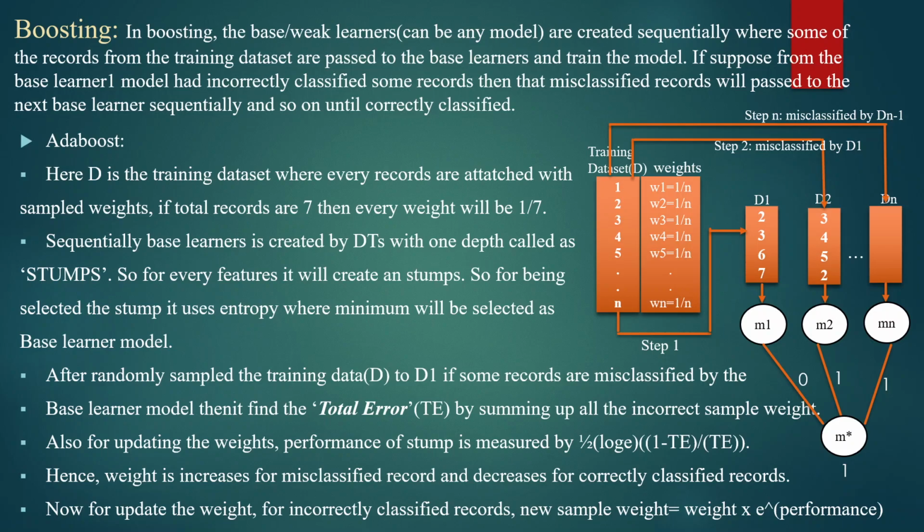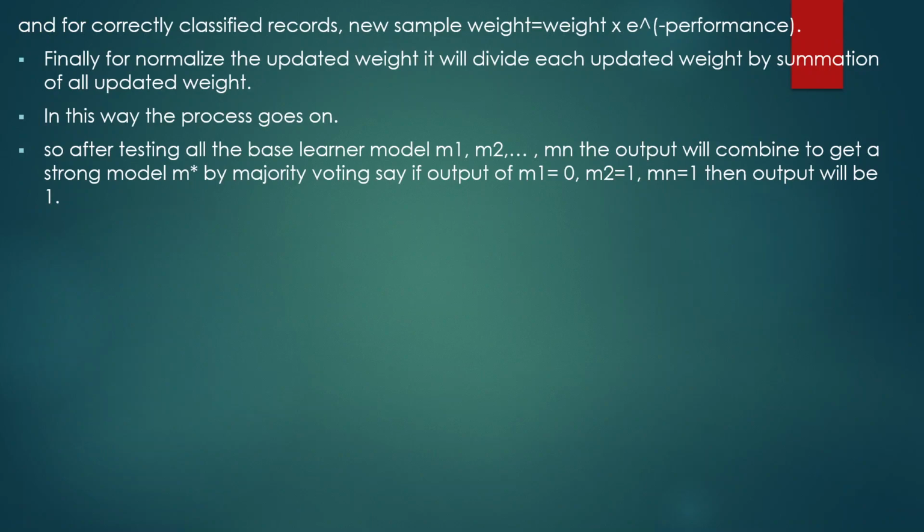Now, to update the weight for an incorrectly classified record, the new sample weight is calculated as weight times e to the power performance. And for correctly classified records, the new sample weight is calculated as weight times e to the power minus performance, negative performance. Finally, for normalizing the updated weights, it will divide each updated weight by the summation of all updated weights. In this way the process goes on.